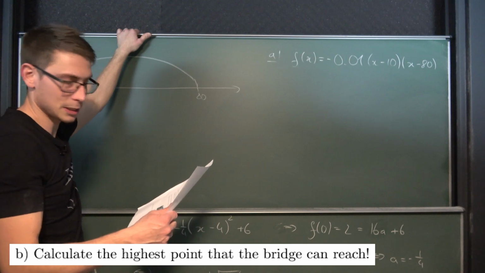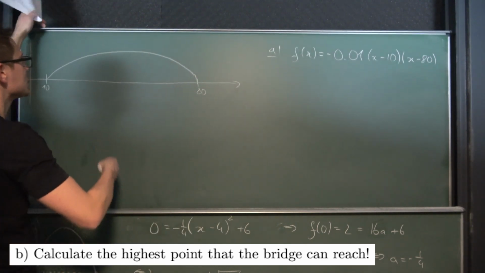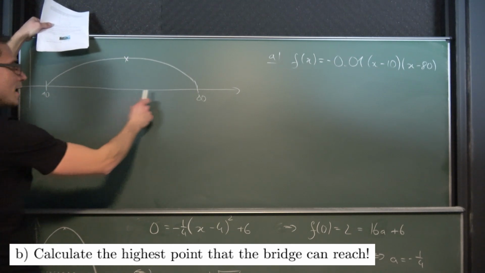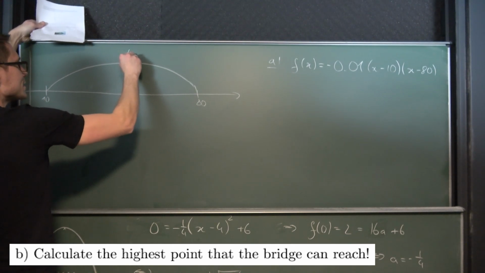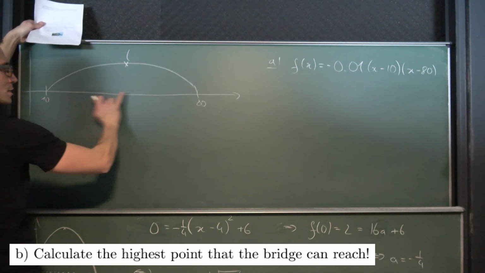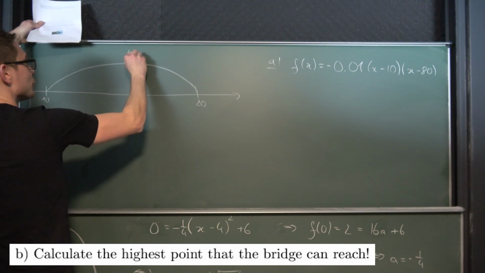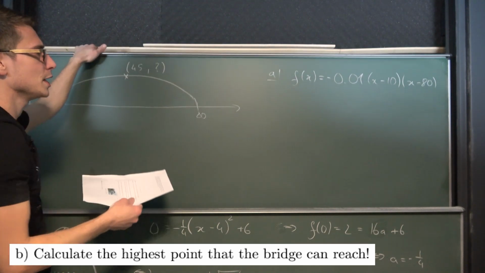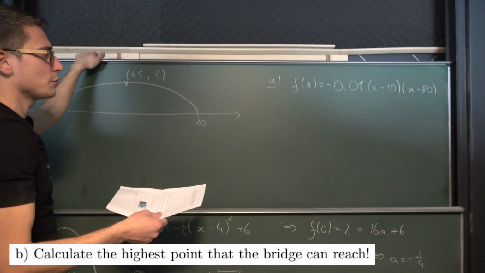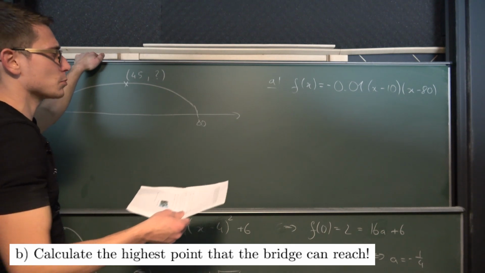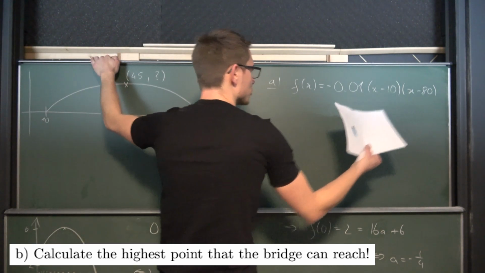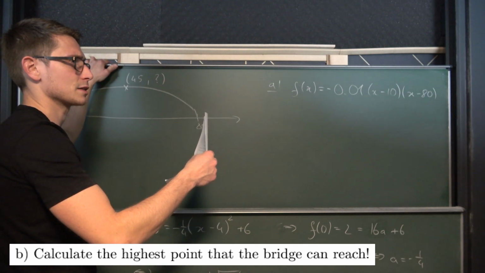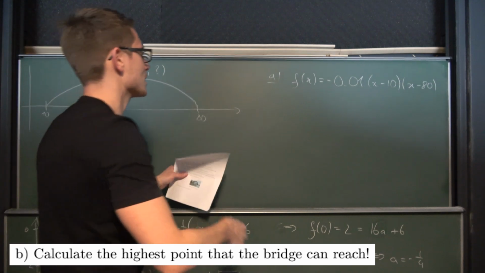Calculate the highest point that the bridge can reach. Obviously, we need to find the vertex point, and it's in between 10 and 80, so the x-coordinate must definitely be a distance of 70 meters, so at 45. This is something that we definitely need, but we also need the y-coordinate. This is what we need to figure out. So the first thing that we are going to do is multiply the factorized form out, but the stretching factor we can leave on the outside and multiply in later.